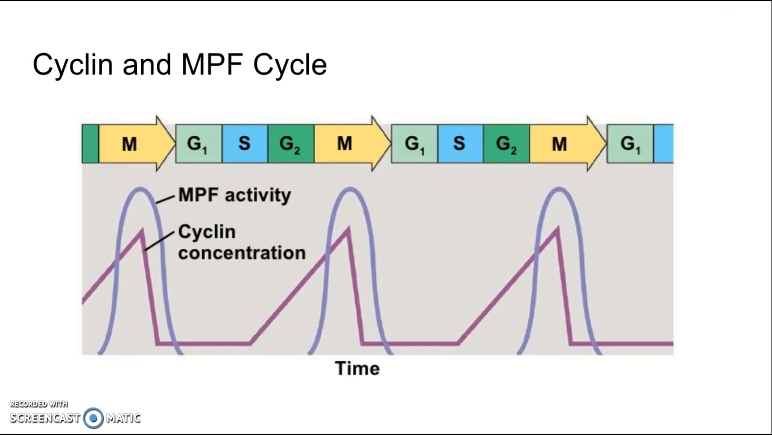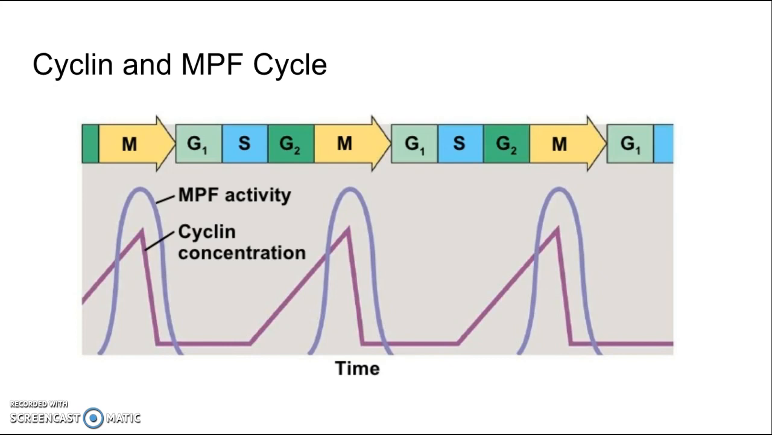When the cyclin begins attaching to CDK, MPF is produced. MPF is what promotes the start of the mitotic phase towards the end of M phase. The levels of CDK and MPF begin to drop and the cycle restarts at G1.